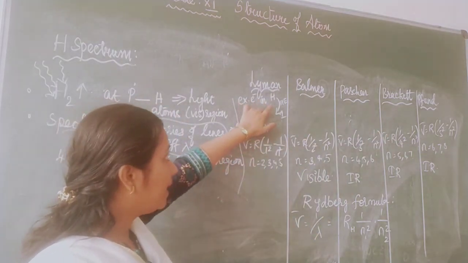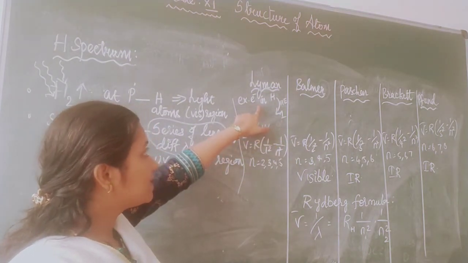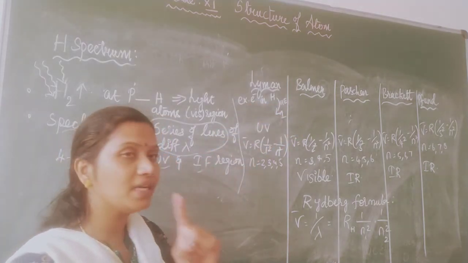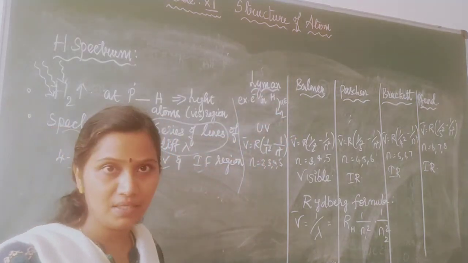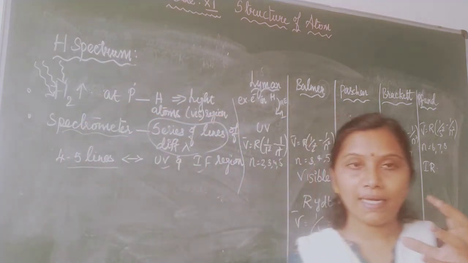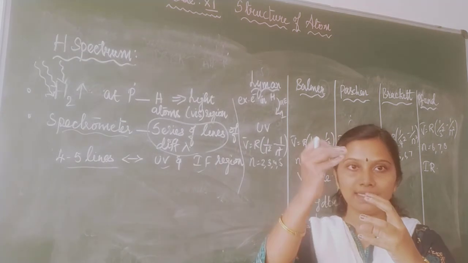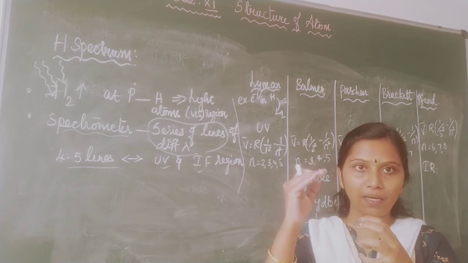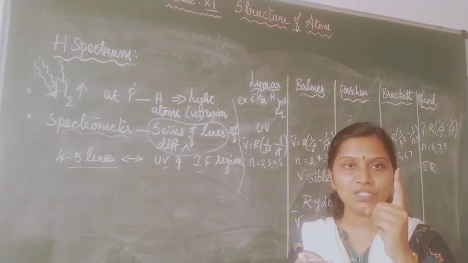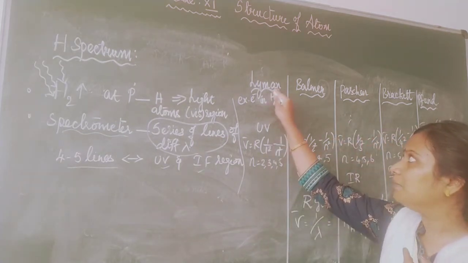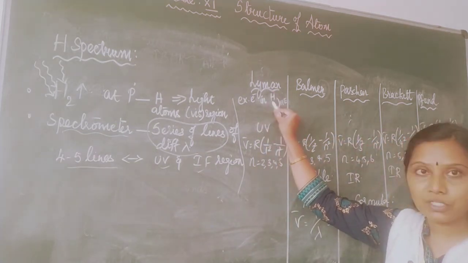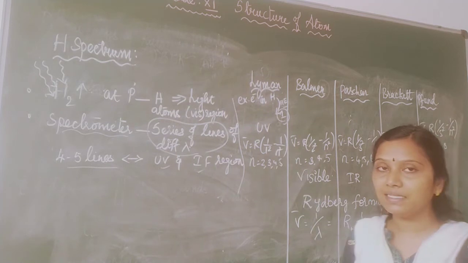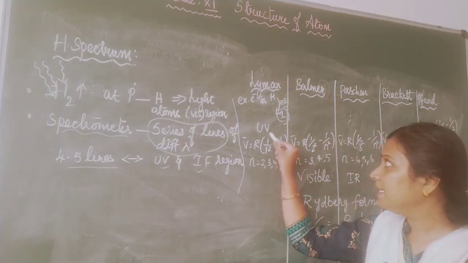See, I have a hydrogen atom, right? When an excited electron jumps from a higher energy level to the first energy level, that is called Lyman series. I am telling you again. The hydrogen atom has absorbed energy, so electrons are excited. The excited electron falls from a higher energy level to the first energy level, and that is called Lyman series. These lines are seen in the UV region.